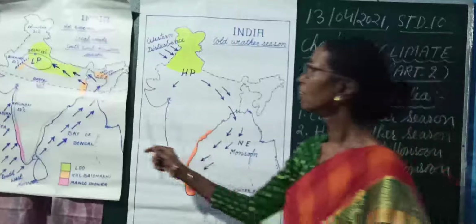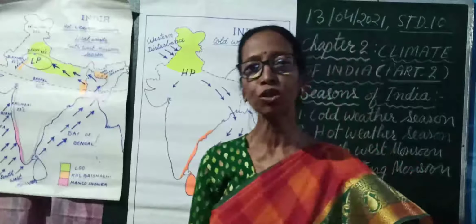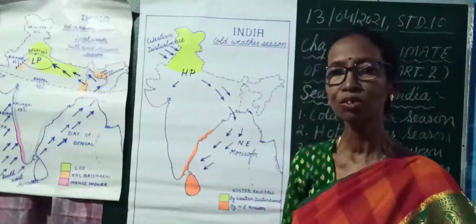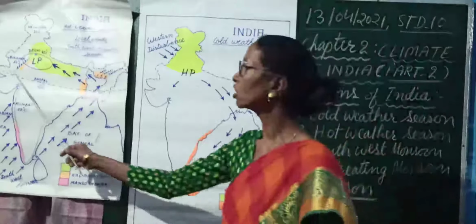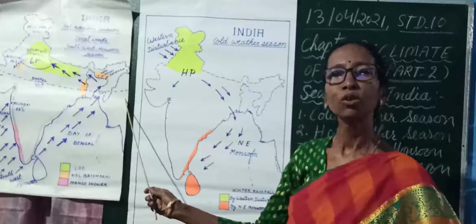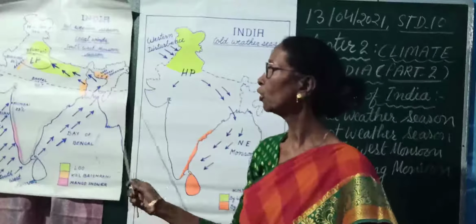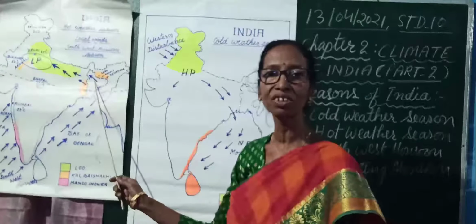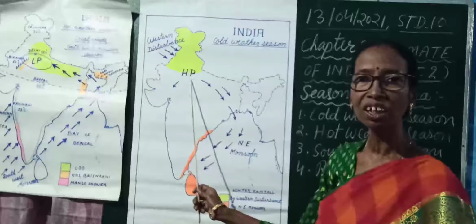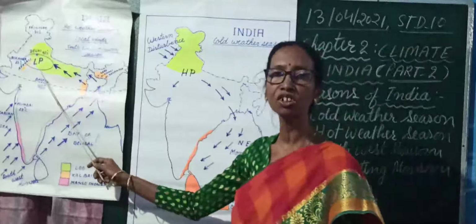Next is the hot weather season. What happens during the hot weather season? Temperature starts to increase. Why? The Tropic of Cancer receives vertical rays of the sun because the northern hemisphere is tilted towards the sun, and therefore temperature starts to increase, and the high pressure area during the winter season is replaced by a low pressure system.